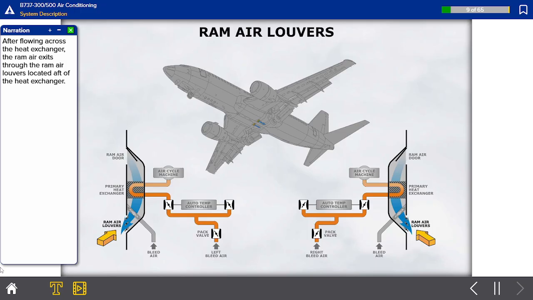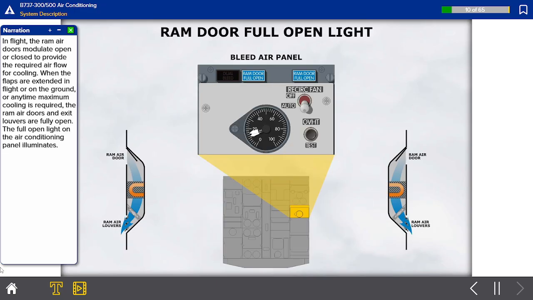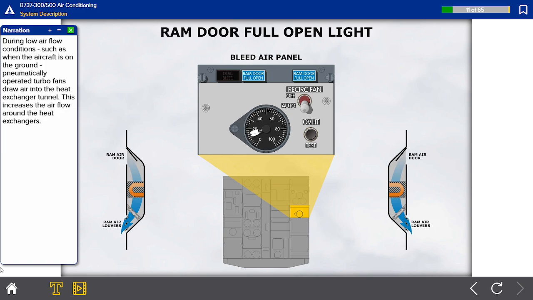After flowing across the heat exchanger, the ram air exits through the ram air louvers located aft of the heat exchanger. In flight, the ram air doors modulate open or close to provide the required airflow for cooling. When the flaps are extended in flight or on the ground, or any time maximum cooling is required, the ram air doors and exit louvers are fully open. The full open light on the air conditioning panel illuminates.